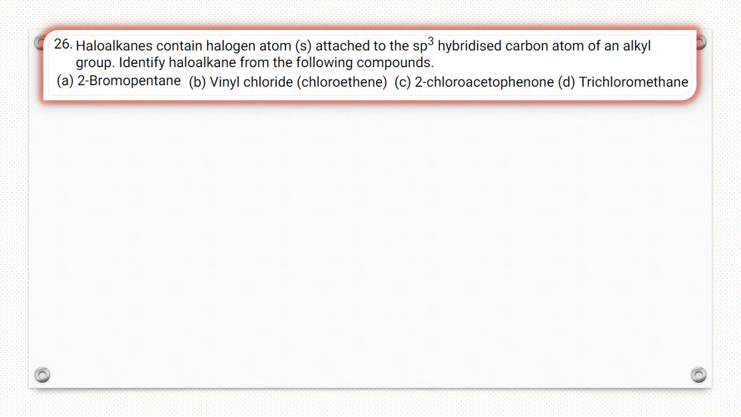Question number 26. A haloalkane contains a halogen atom attached to an sp3 hybridized carbon. So 2-bromopentane has an sp3 hybridized carbon having the halogen atom. In option B, this is vinyl chloride, with an sp2 hybridized carbon atom. In 2-chloroacetophenone, the chlorine is also attached to an sp2 carbon. And the last one, D, trichloromethane, has 3 chlorine atoms attached to an sp3 carbon atom. So A and D are correct.